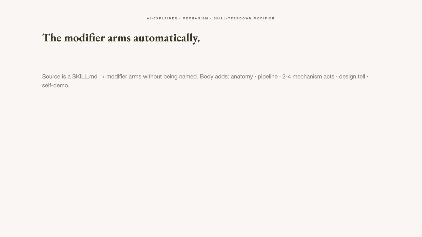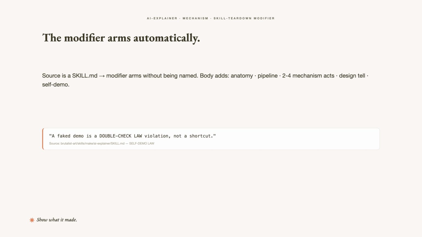The skill teardown modifier is what arms this video. It kicks in automatically whenever the source is a skill.md file, you don't invoke it explicitly. What it adds to the body: an anatomy beat, a pipeline beat, 2 to 4 mechanism acts, and the design tell. Then the self-demo law: the reel has to use the skill to show the skill. Reel output rebuilt natively in Remotion or manim, never a screenshot, never a fabricated demo. The SKILL.md is blunt about it: a fake demo is a double-check LAW violation, not a shortcut.